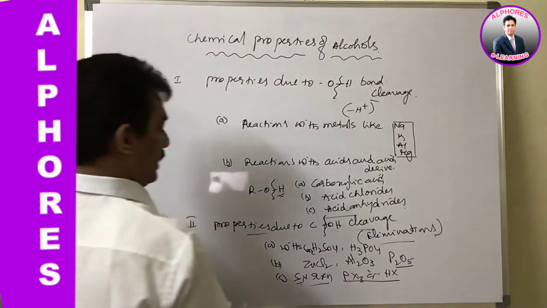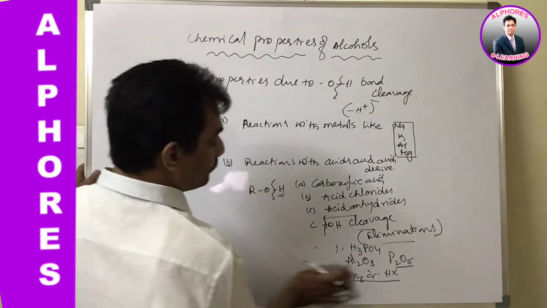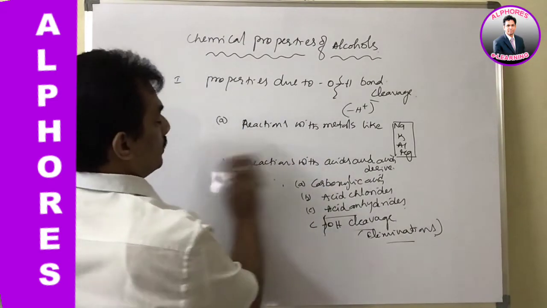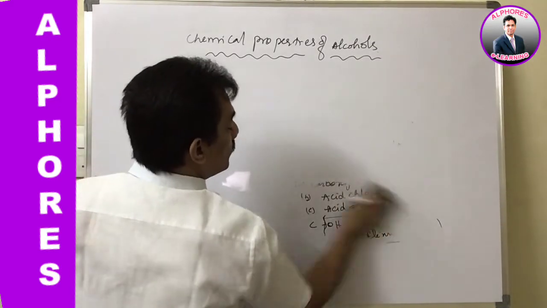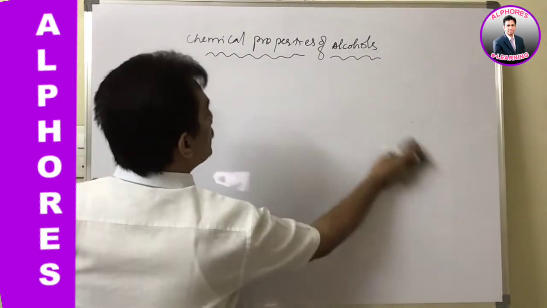Clear? And next one is due to dehydrogenation.